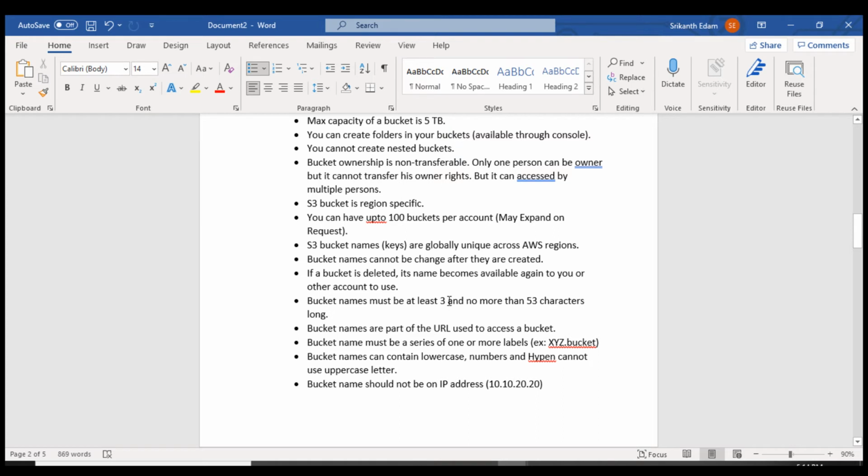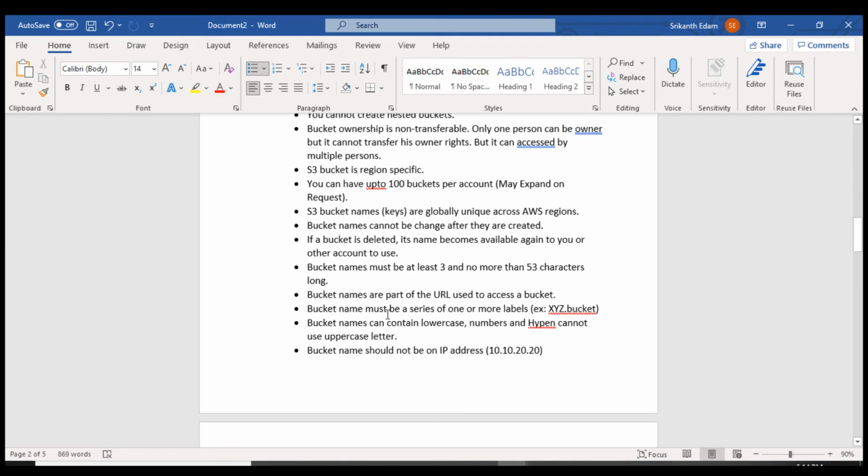Bucket names must be at least 3 and no more than 53 characters long. So this is the minimum requirement: the name must be between 3 and 53 characters long. Bucket names are part of the URL used to access the bucket. So when you create a bucket, it will have a URL, and the bucket name will be present within it. Bucket names must be a series of one or more labels, for example x, y, z. So it will have labels like this, and the name of your bucket, dot bucket, will be represented.